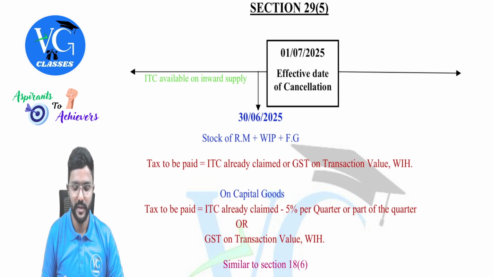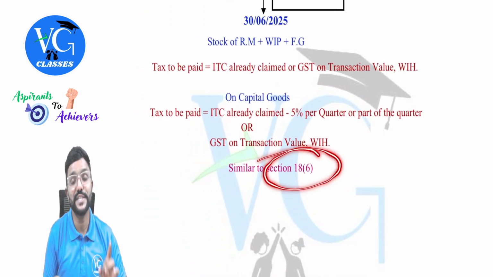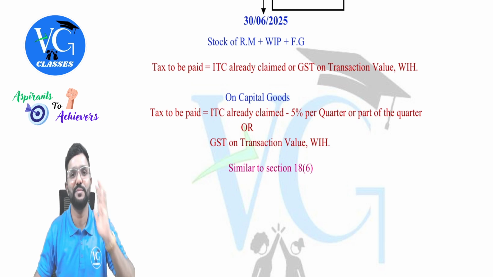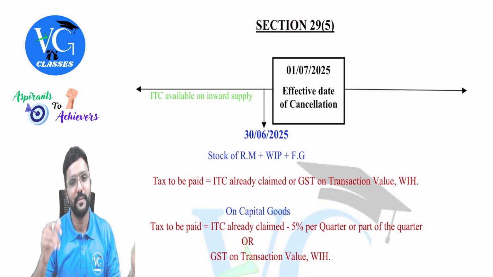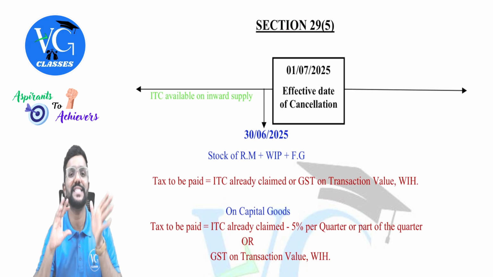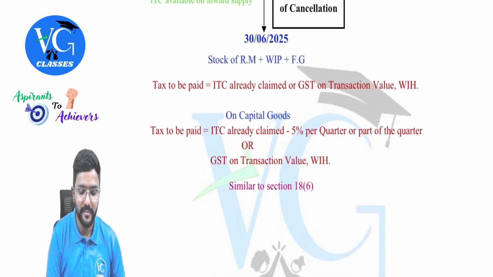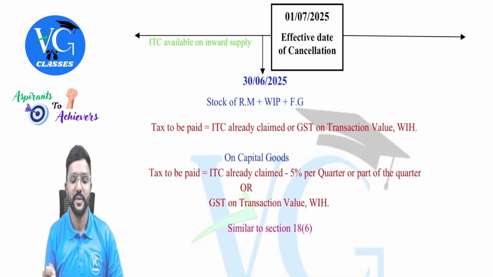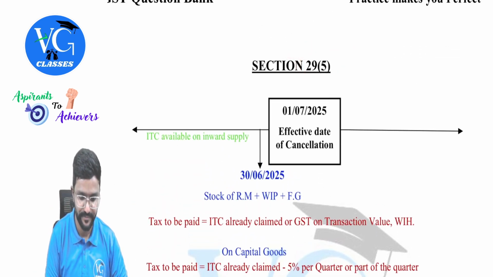Here also it is the same provision. Under Section 29(5) also, same provision. But 18(6) is applicable when I am selling my capital goods or plant and machinery but not closing down my business; I will continue with my business. Whereas 29(5) is applicable when I am closing down my business and my registration is cancelled. Got it? The provision is the same, but the situation is not the same. 18(6) is where you have sold the asset but continue with your business, whereas 29(5) is where your business is closed and registration is cancelled.